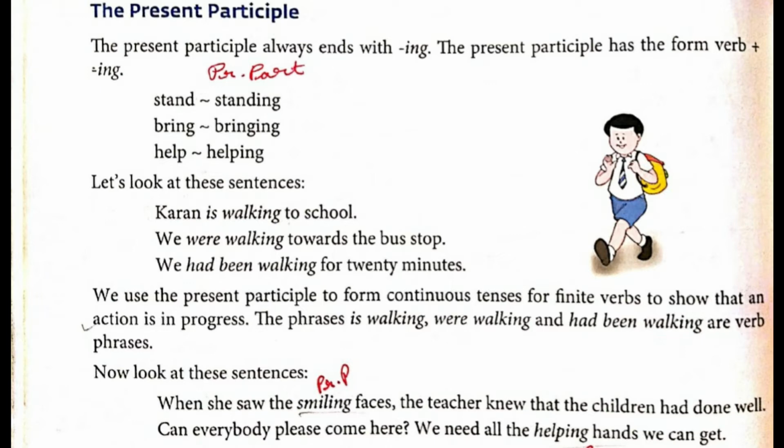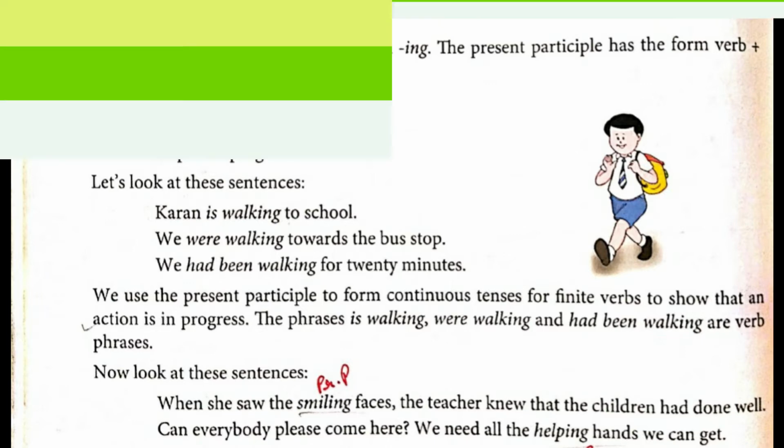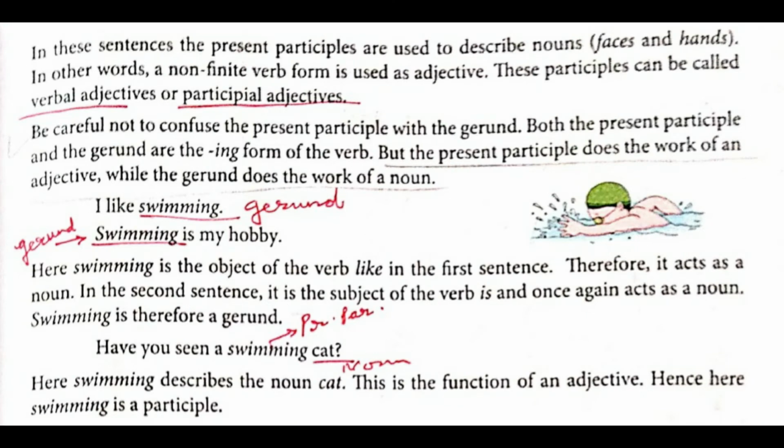Next sentence. Once again, reading: Can everybody please come here? We need all the helping hands we can get. Now hands is a noun and before that it came helping. So which hands am I talking about? I'm talking about helping hands. So underline helping. Helping is what? Present participle. In these sentences, the present participles are used to describe nouns, that is faces and hands.